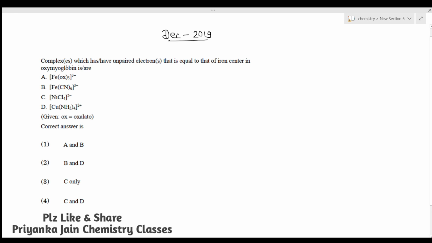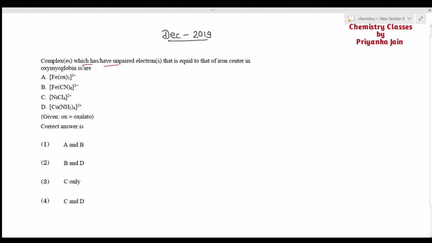Alright, now see this question from December 2019. What is the question? The complexes which have unpaired electrons equal to that of the iron center in oxymyoglobin are? Okay, so in the case of oxymyoglobin, the iron is present in +3 oxidation state. Actually, when myoglobin undergoes oxygenation, the iron changes from the +2 state to the +3 state. So here the iron is present in +3 oxidation state.